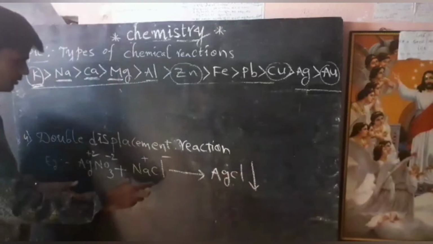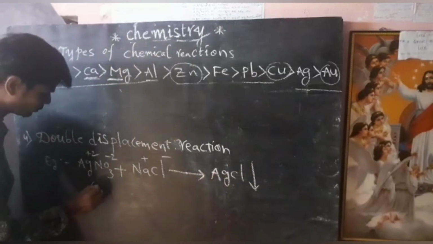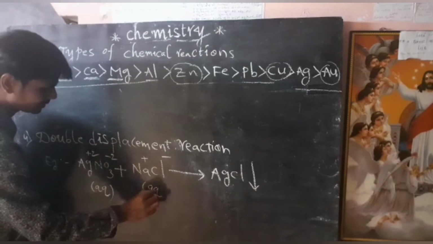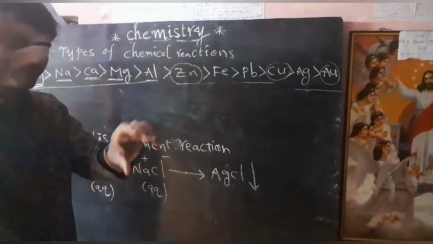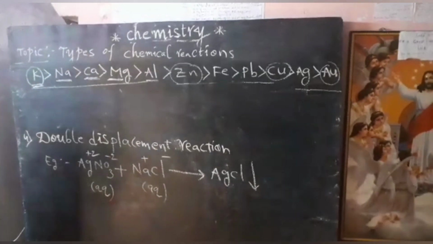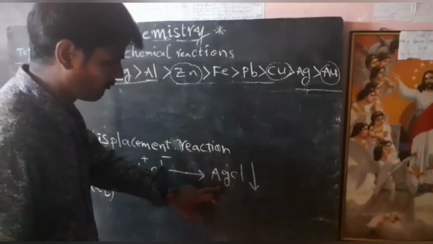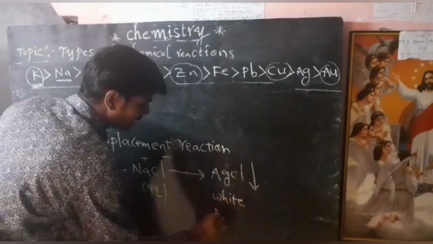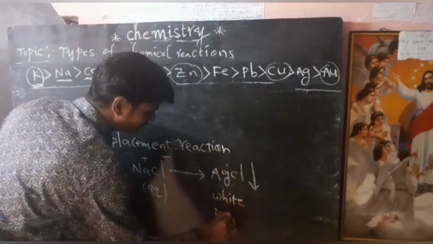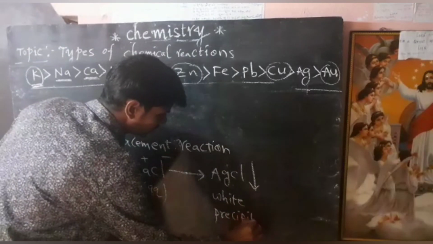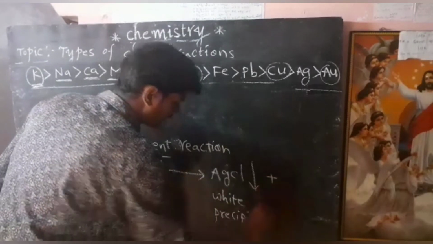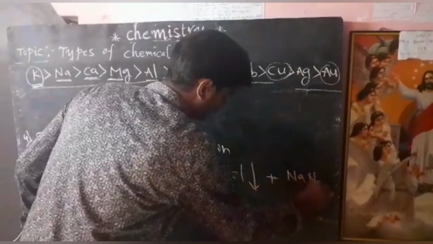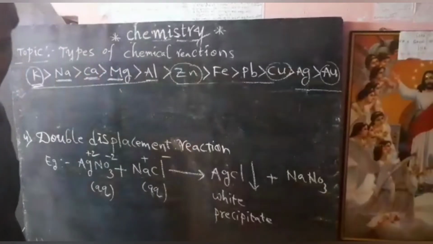If you take aqueous AgNO3 in one test tube and aqueous NaCl in another test tube, when you combine them with one another, what happens, you know, children? Immediately a white precipitate forms here. A precipitate is nothing but an insoluble substance in water. Along with that, the byproduct is sodium nitrate, NaNO3. So this is about double displacement reaction.